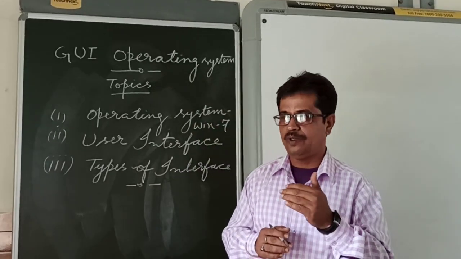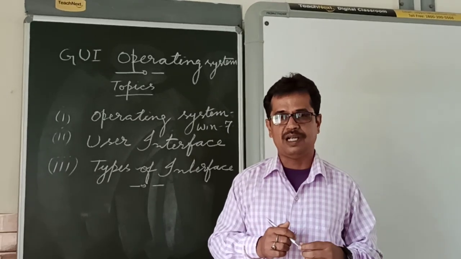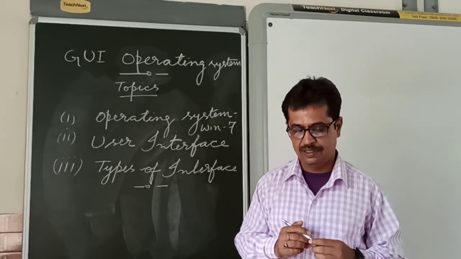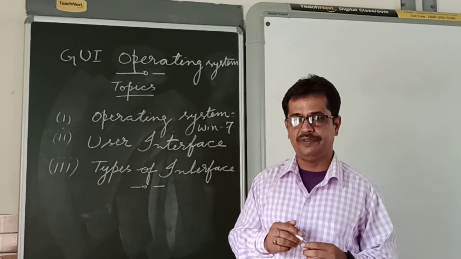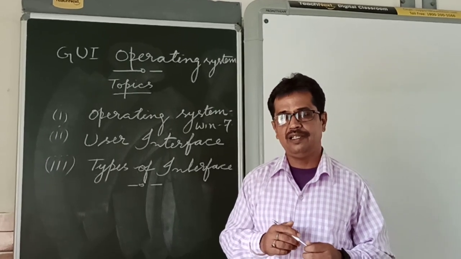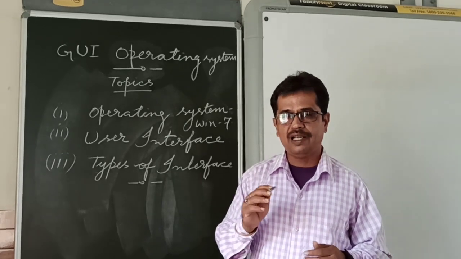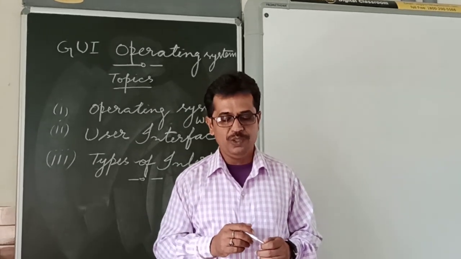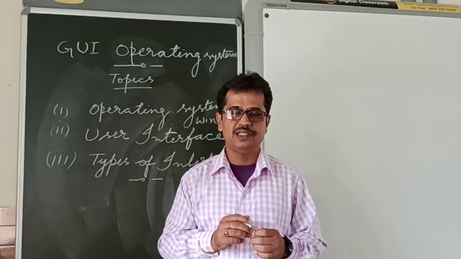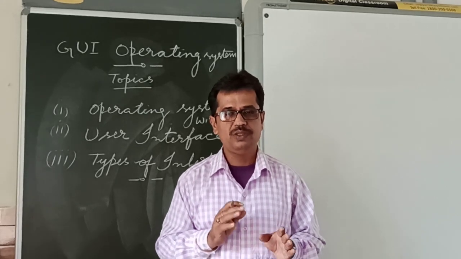Now the second type of interface is command line interface. What is command line interface? In command line interface, you give all your commands in writing through the keyboard.